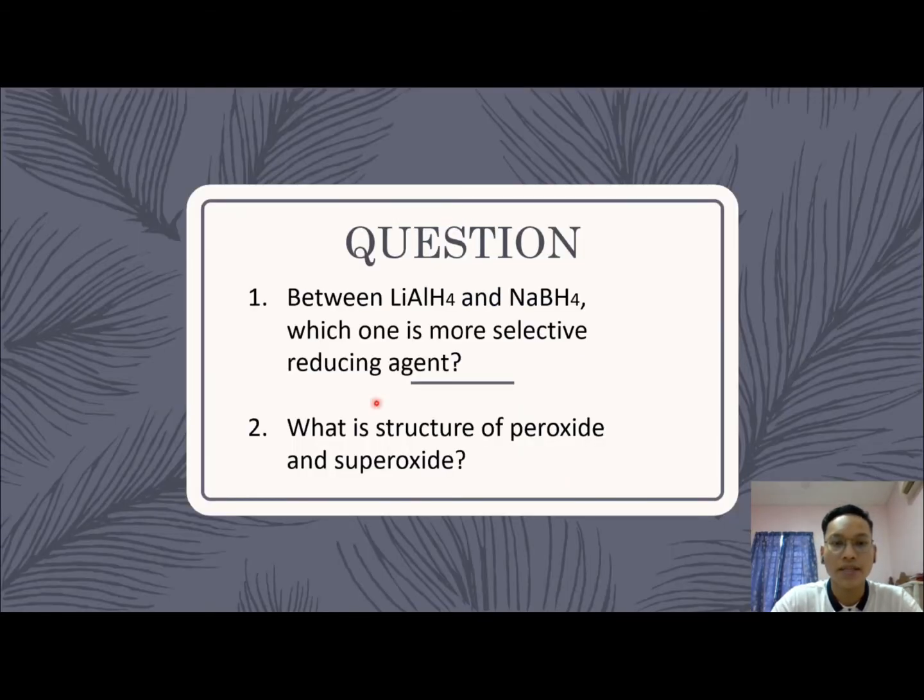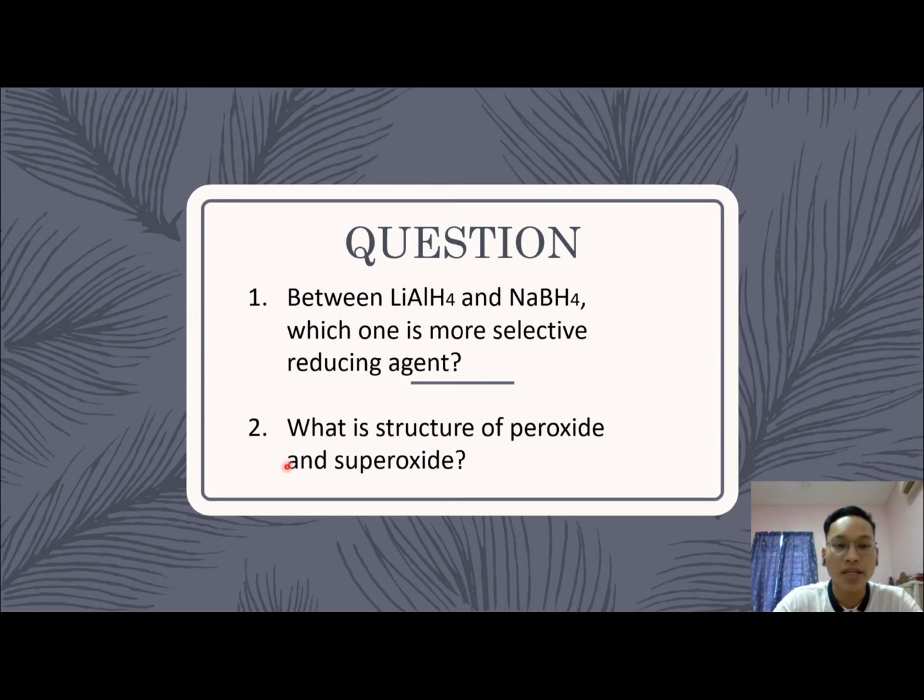So here is a supportive question. First, between lithium aluminum hydride and sodium borohydride, which one is the more selective reducing agent? The answer is sodium borohydride, because it does not reduce C=C.